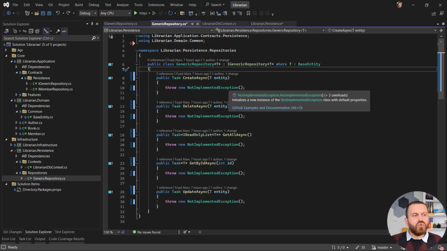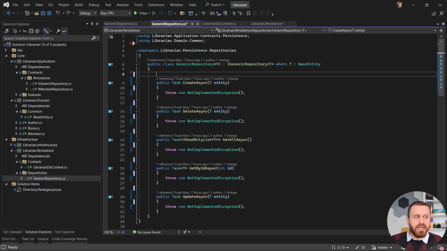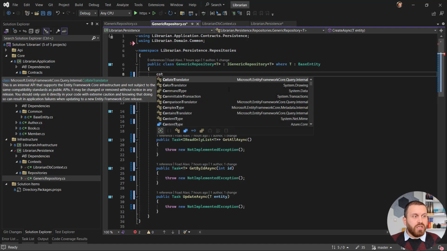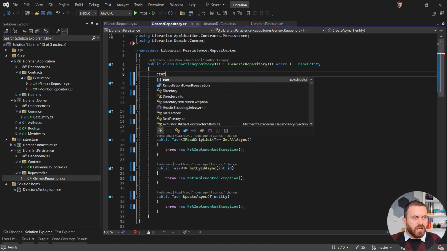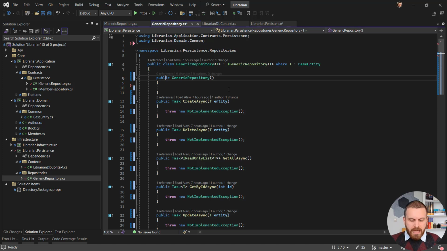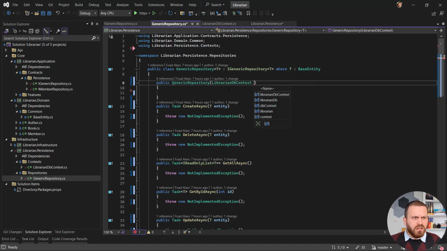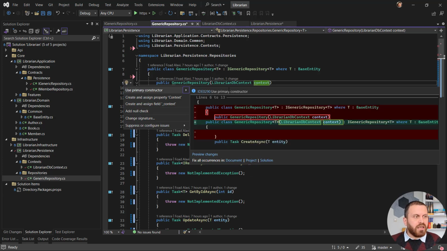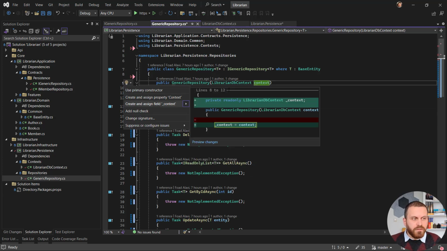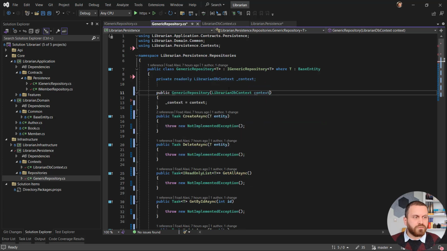Well, I need to have my DbContext here. Then I need to inject it. Let's create a constructor using ctor, and then I can say LibrarianDbContext. Let's call it DbContext or context. Let's stick to context and create a read-only field for me. Good. And I can create, update, and delete my entities here.